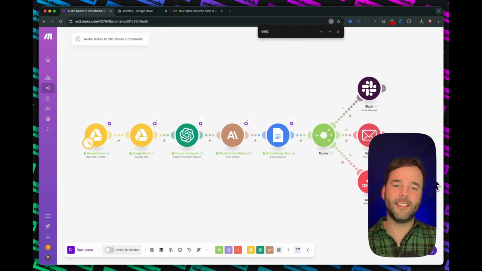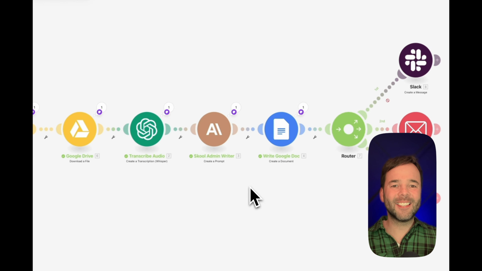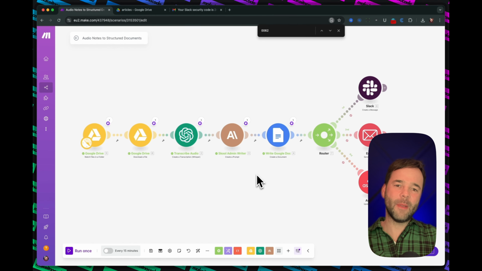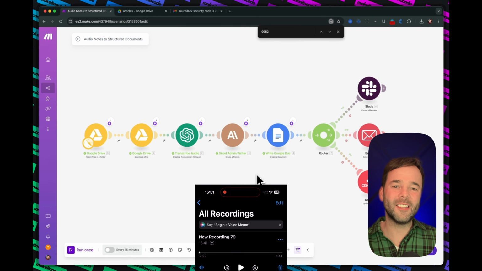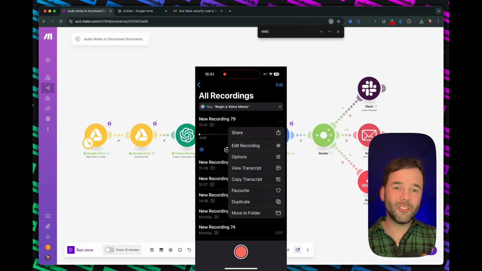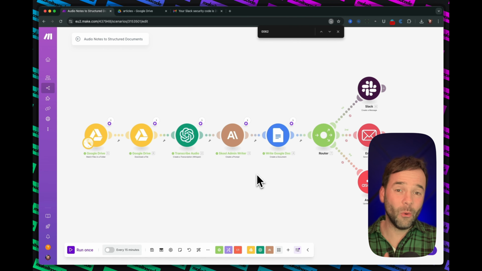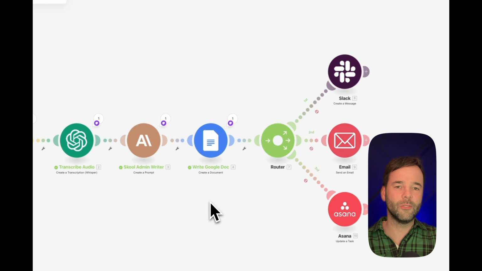I have created an AI automation for you. One that, once again, is a very simple one. What it does is allow you to transcribe any of your thoughts that you've just spoken into your phone. It will transcribe them, turn all of your ideas into structured data, and then send it off to whatever platform you want to send it off to.